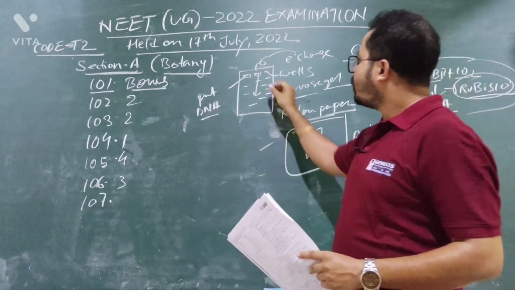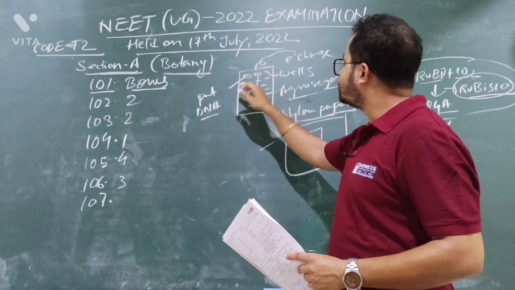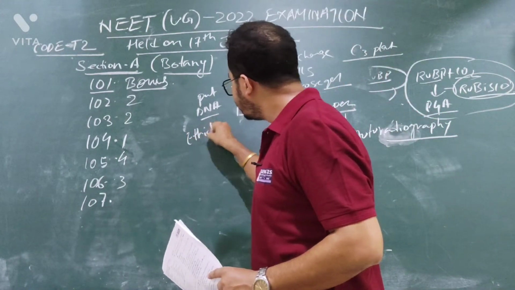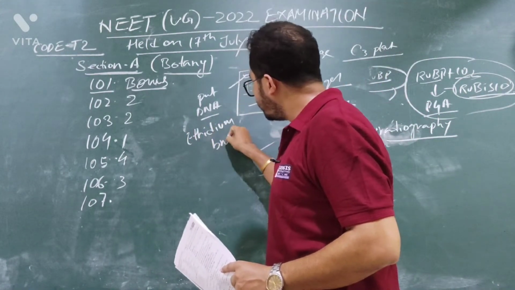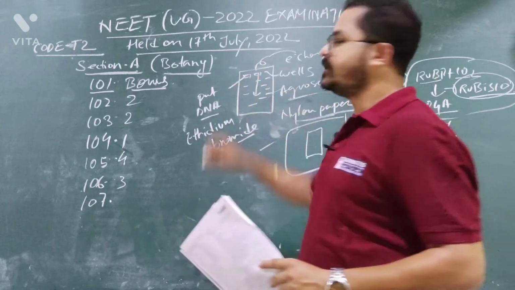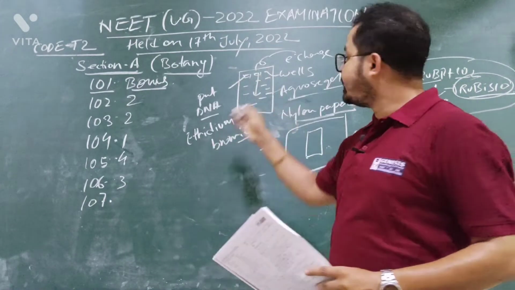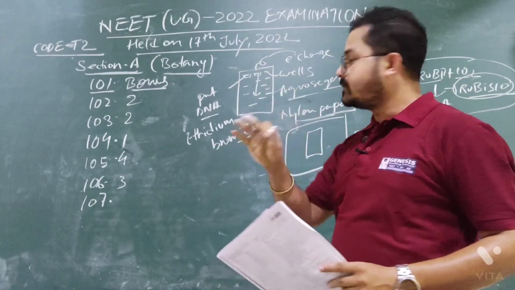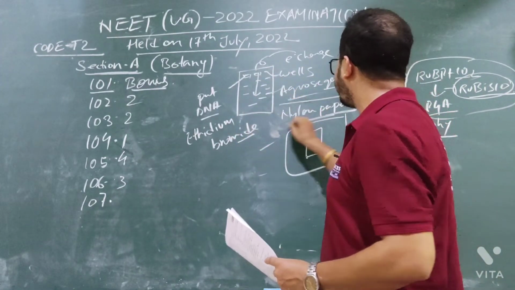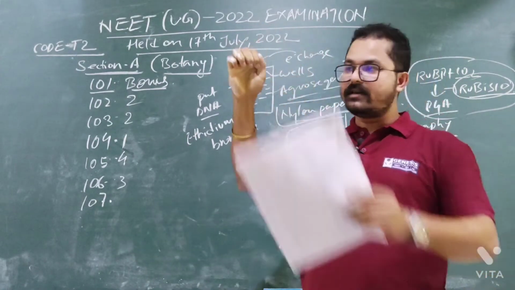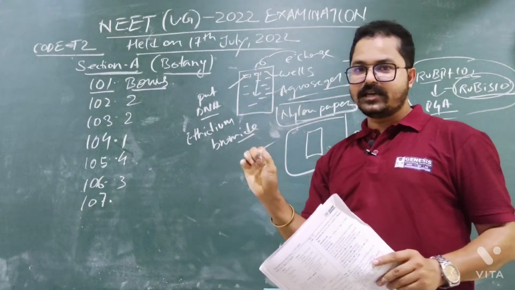But you see, when you put the DNA in the wells, you need to put one chemical there, and it is ethidium bromide. When you put the ethidium bromide here, are you getting my point? You cannot see whether the DNA fragment has run or not. You will not see anything. But you need to put the nylon paper, nitrocellulose paper here, and take out the nitrocellulose paper. Now in this paper, all the DNA fragments are here.